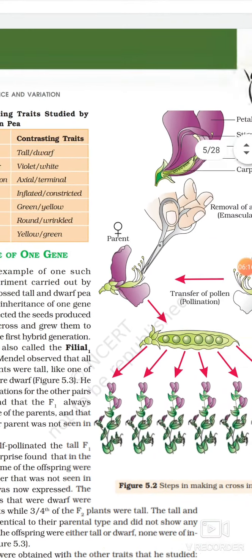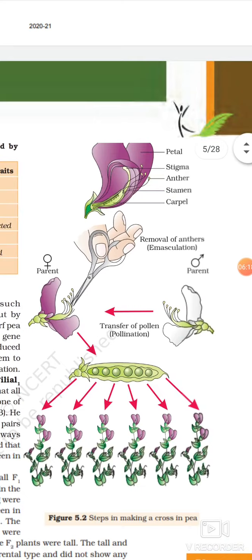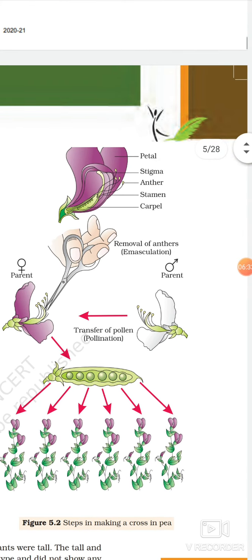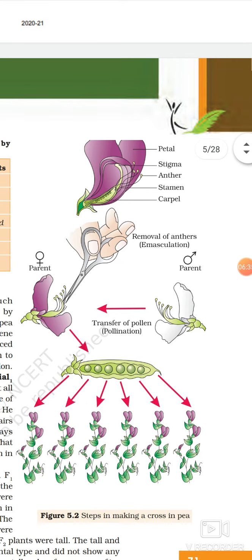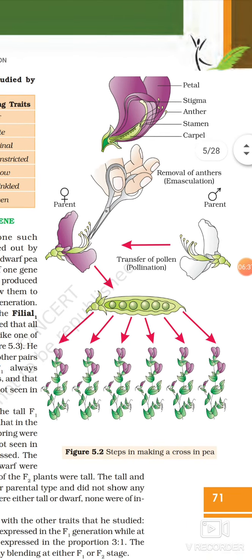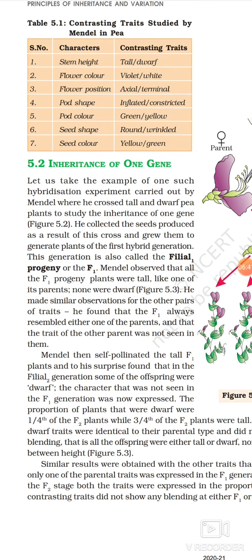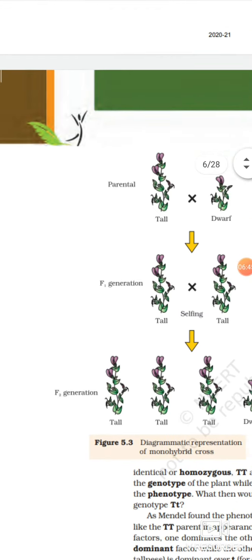Now Mendel has done the cross pollination by simply removing the anther, that is known as emasculation, and spreading the pollen on the desired plant and fertilizing with the desired pollen grain. By this he did the cross pollination, and he has studied inheritance of a single gene. While studying inheritance of a single gene, he got the result like this.